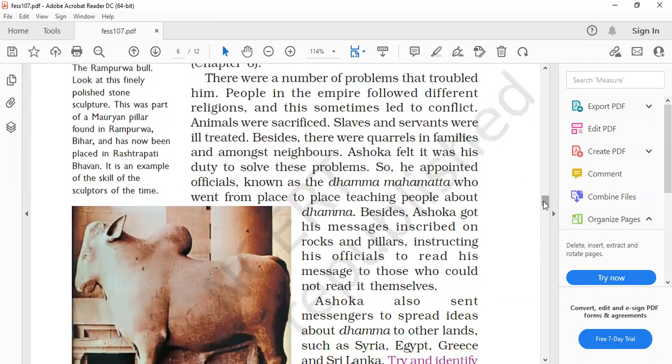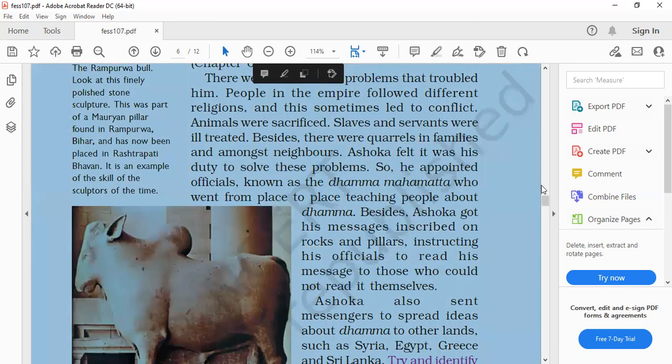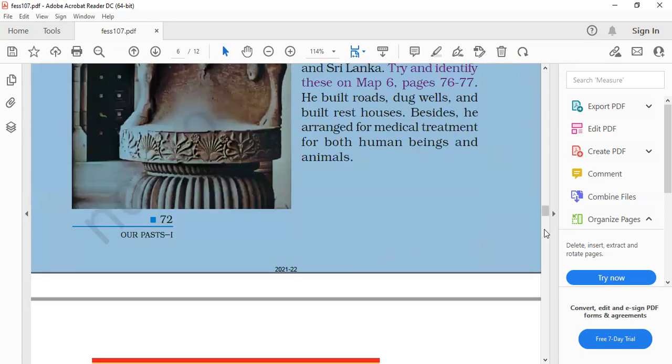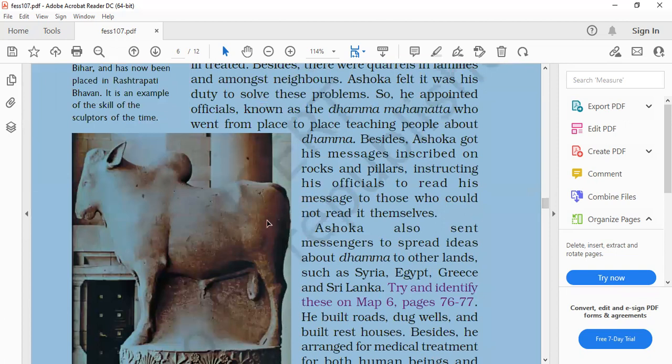This paragraph is very important because the question is how Ashoka spread the Dhamma, or how Ashoka solved the problems in his empire. Okay, and again you will find the picture. This picture is a very important thing, and you can get picture-based questions on this, like identify the picture, where the picture was found and where it has been placed now. You will get all the answers from here.